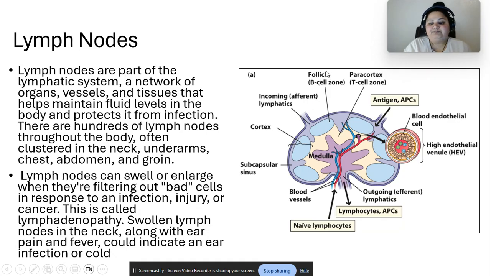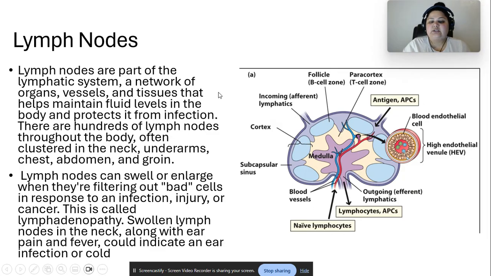Swollen lymph nodes in the neck along with ear pain and fever could indicate an ear infection or a cold, right? Okay, so this is the medulla. These are the blood vessels. That is the outgoing efferent lymphatic, right? That is the cortex. That is the incoming afferent lymphatics, right? Follicle, B cell zone. This is the follicular B cell zone. This is the paracortex, T cell zone, and that's the antigen APCs. This is a blood endothelial cell. High endothelial venule, HEV. Now that is a naive lymphocyte.